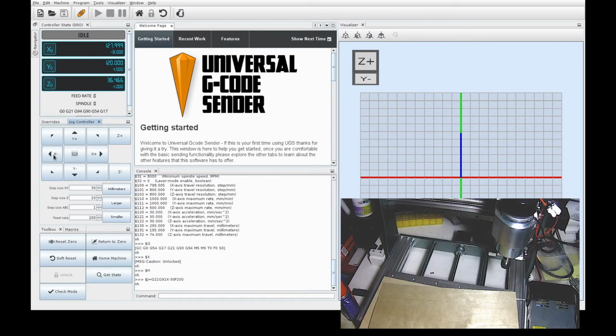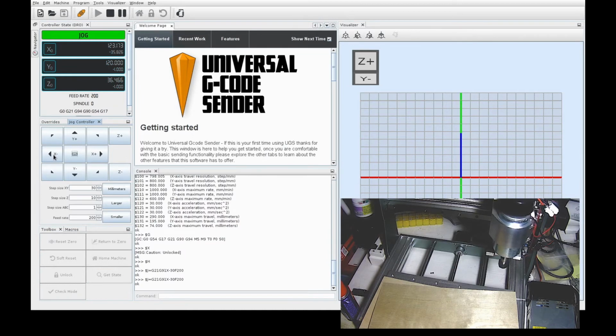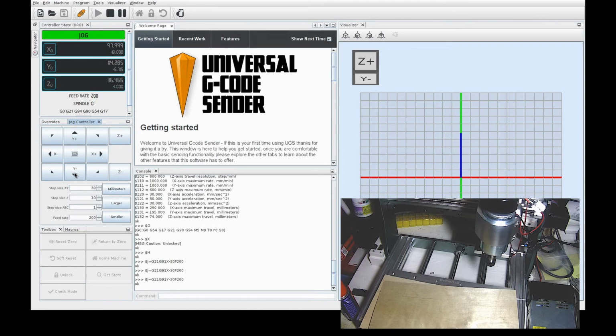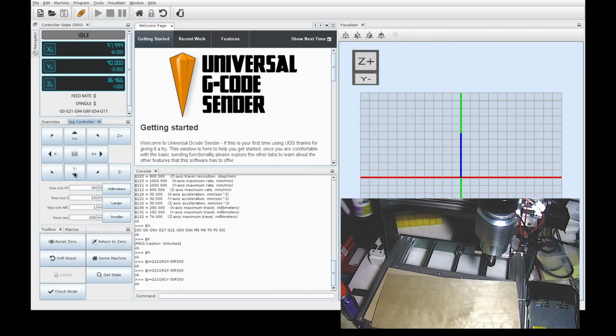And there we go, 10 steps. Let's go 10 more. And let's move the platform 10 steps to the back. That's good. Now let's move the spindle down.